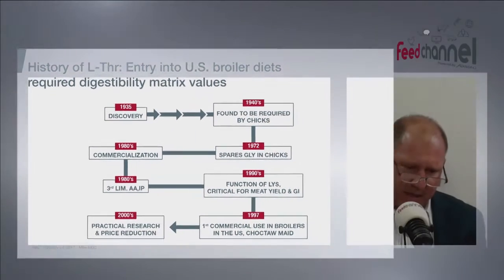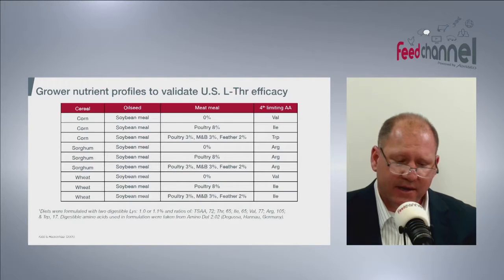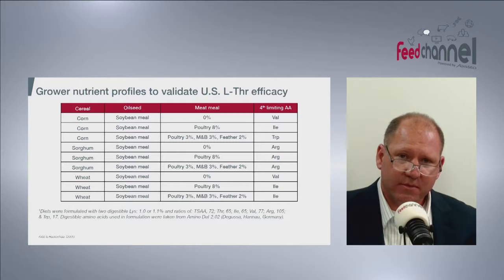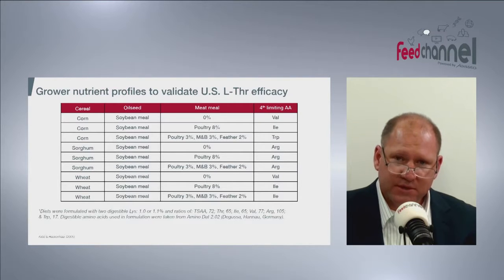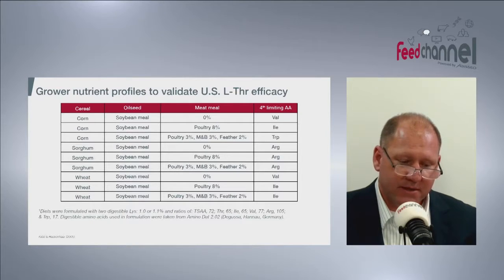And lastly, with that said, this is a graph that Leandro Hackenhaar and I put together, and we basically did least cost run times on the fourth limiting amino acid, and we're going to need to focus on those minimums because they're going to change depending upon the ingredient profile. We were just traveling in other parts of the world, and in many places it could be valine or it could be isoleucine, and we've even seen some tryptophan as the fourth limiting amino acid. So digestibility is going to be the key for us to figure out how we're going to move to the next level with low protein diets and optimization of amino acids.